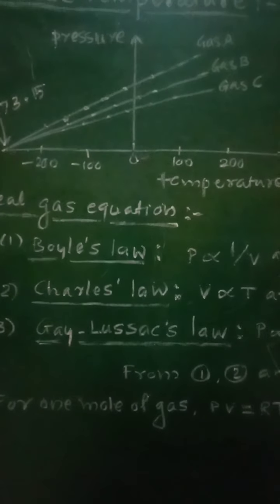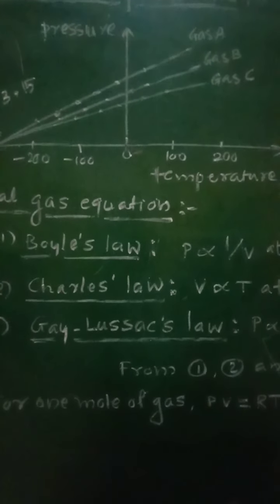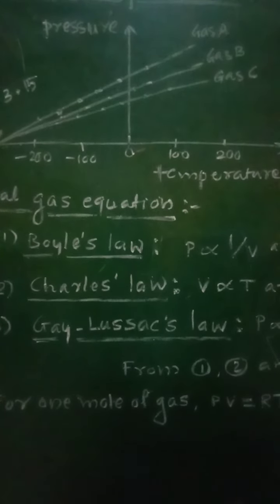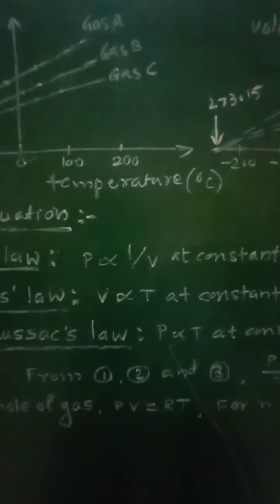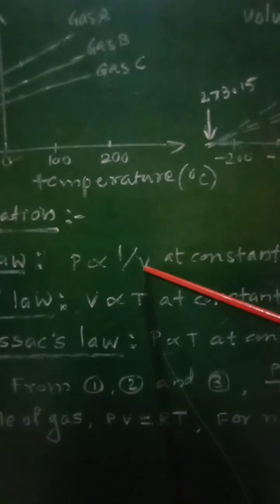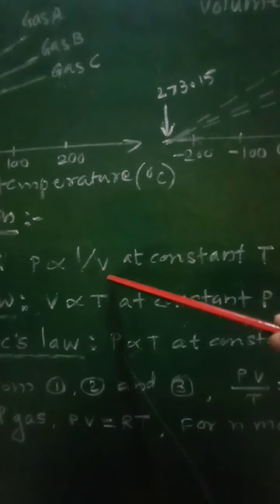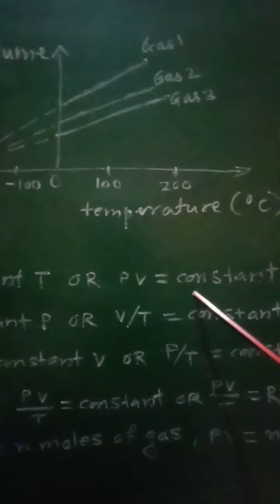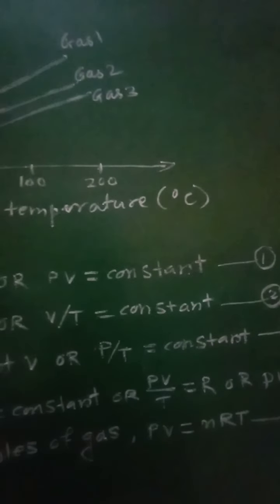It is stated that for a fixed mass of gas at constant temperature, pressure is inversely proportional to volume. That is, pressure P will be inversely proportional to volume V at constant temperature T. So P is inversely proportional to V at constant T, or it can be written as PV equal to constant, equation number 1.